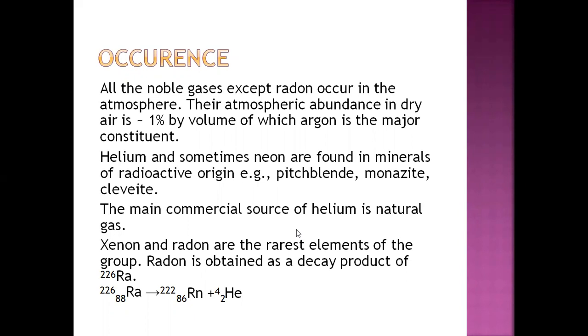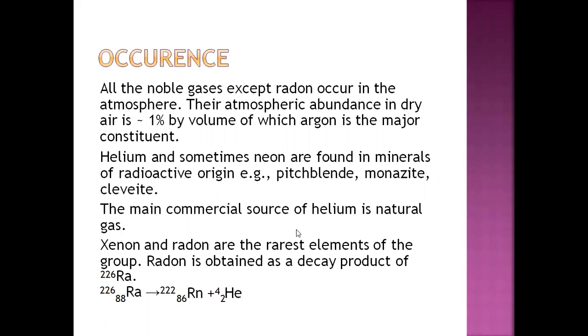One more question: the most abundant noble gas found in the atmosphere is argon, among all the noble gases. Helium and sometimes neon are found in minerals of radioactive origin, for example pitchblende, monazite, and cleveite. So helium and sometimes neon are found in minerals of radioactive origin.